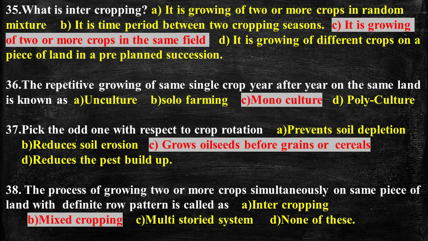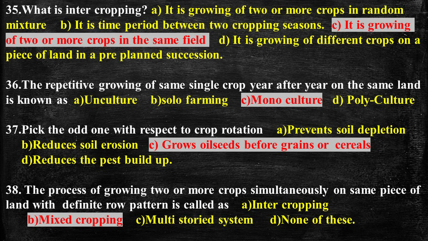Question number 37, pick the odd one with respect to crop rotation. Option 1 is prevent soil depletion, which is right, because crop rotation prevents soil depletion, and it also reduces soil erosion, and it also reduces the pest buildup. So option C is the odd one out, which is grows oil seeds before grains or cereals. This statement is the odd one out with respect to crop rotation.